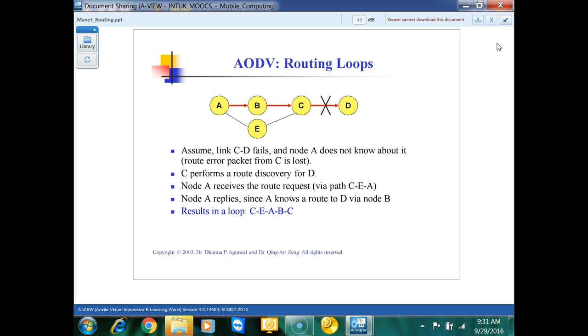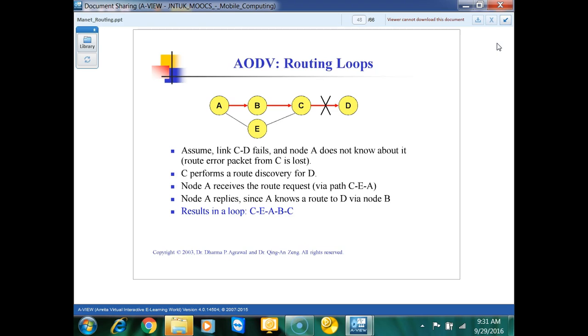So this will result in a loop. What is the loop? C to E, E to A, and A will give the destination address, A to B, B to C. Again it will not find D. Like this, it will be a loop.